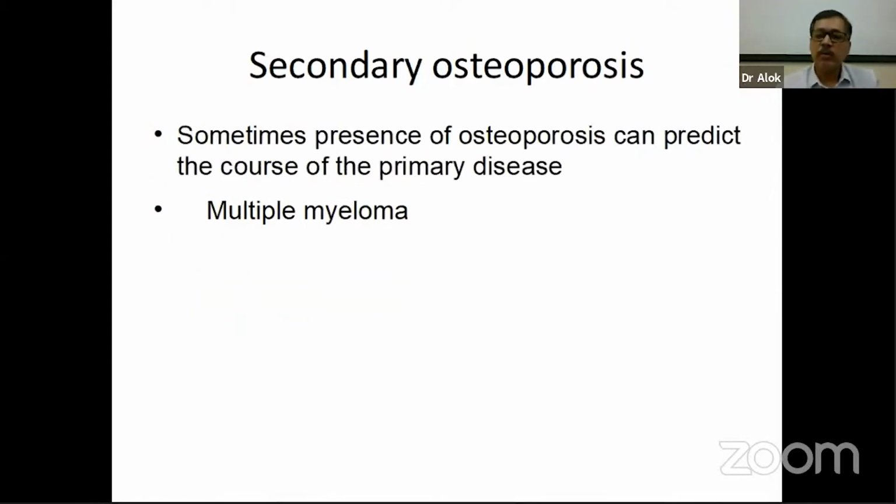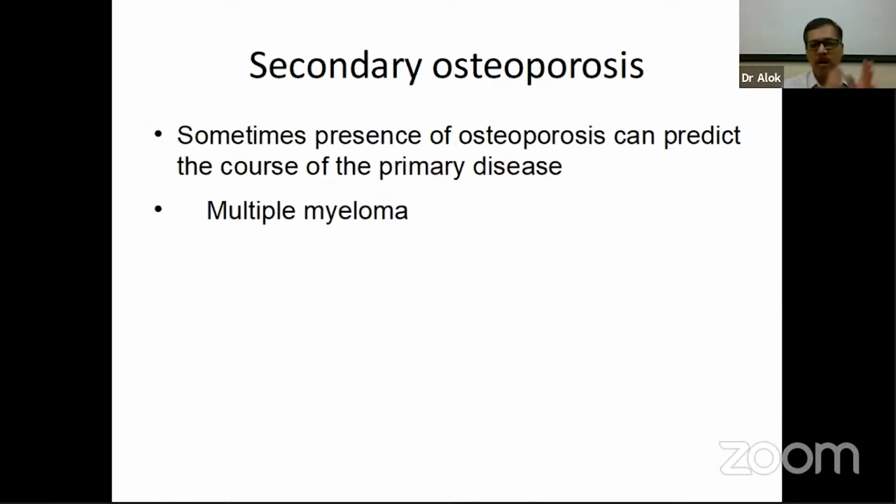Sometimes the presence of secondary osteoporosis can predict the course of the primary disease. Now, in some of the conditions, it is known that osteoporosis is associated with a worse prognosis for the primary condition. That is especially known for multiple myeloma. If a patient with multiple myeloma has osteoporosis and has osteoporotic fracture, the mortality is higher in these cases. And some of the patients were followed over a long period of time.